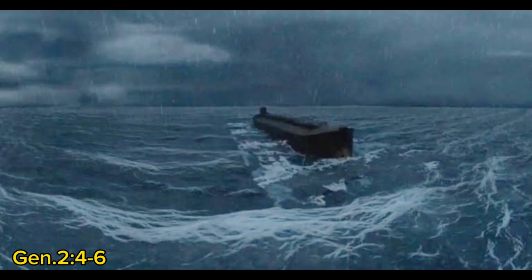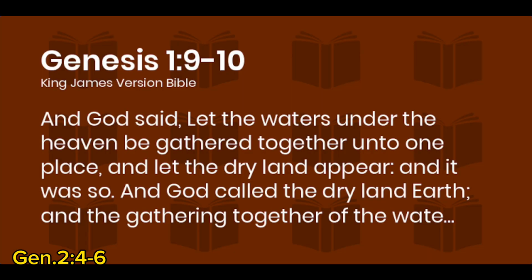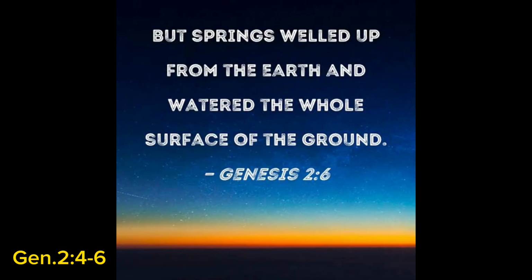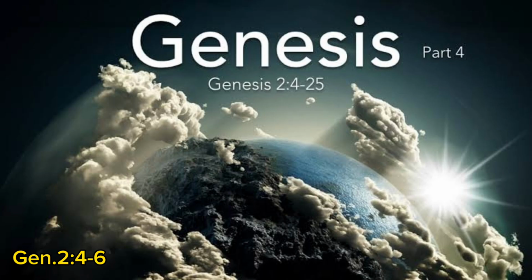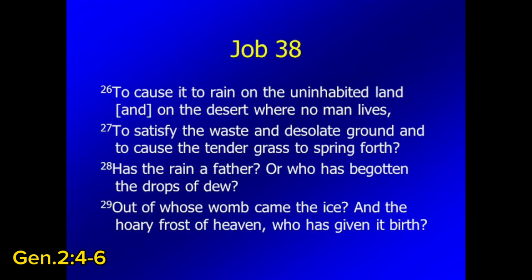In Genesis 2 verse 5 there is already an earth but it is empty. As we read in Genesis 1 verse 9 to 10, what was called dry land is earth. And there is no rain on the earth during these times. And in the next verse in Genesis 2 verse 6 it says there was a cloud that watered the plain of the earth. So the earth went from empty to not empty because plants sprouted after the rain, according to Genesis 1 verse 11 to 12, and we can also read in Job 38 verse 26 to 27 that God makes it rain so that the plants grow.